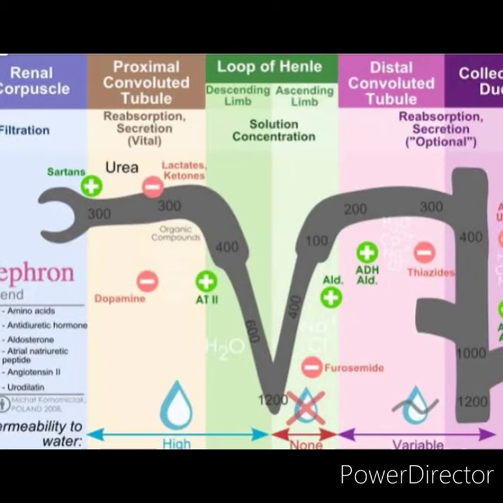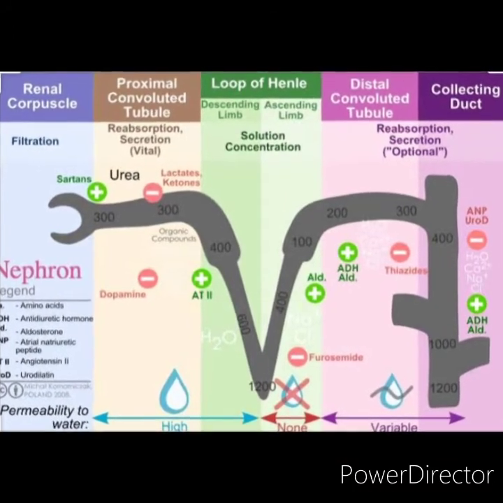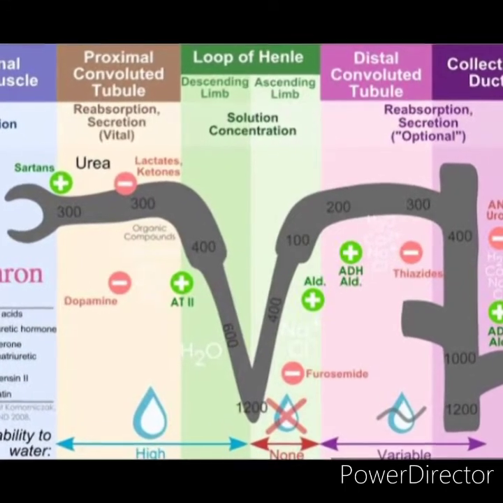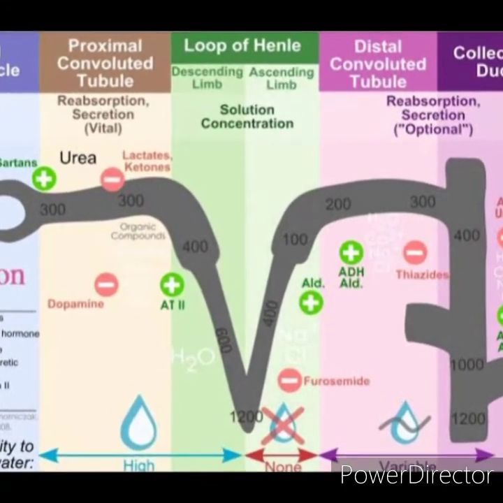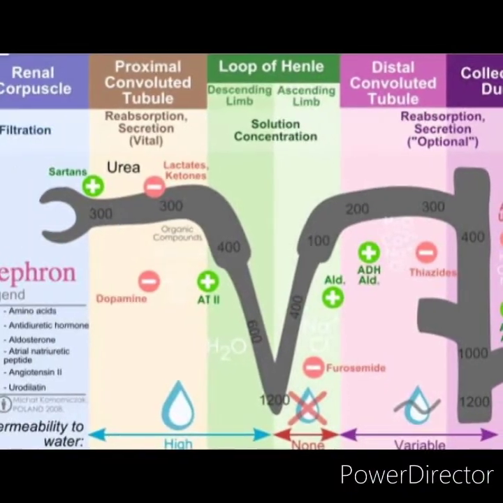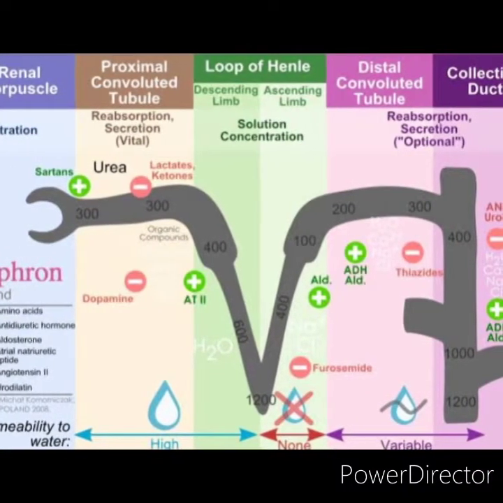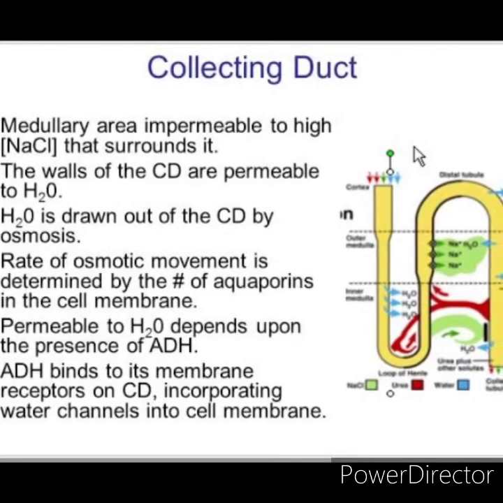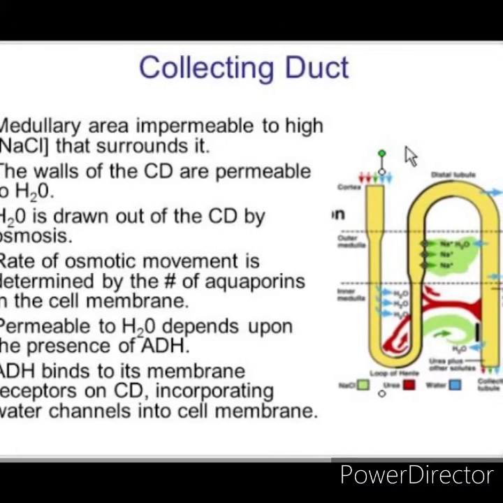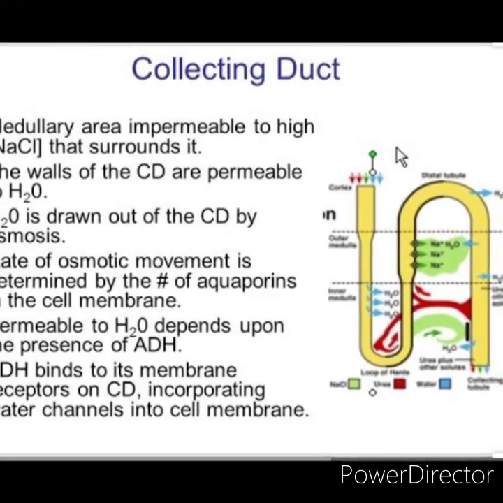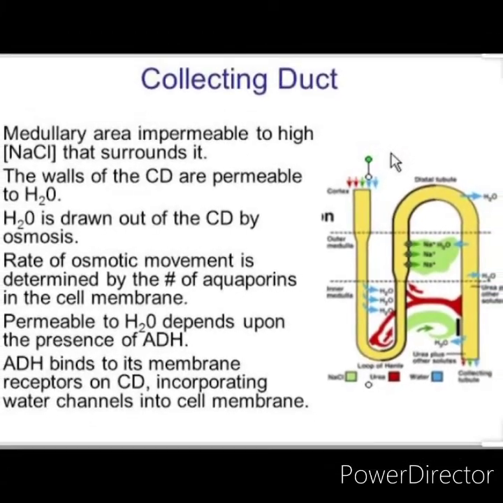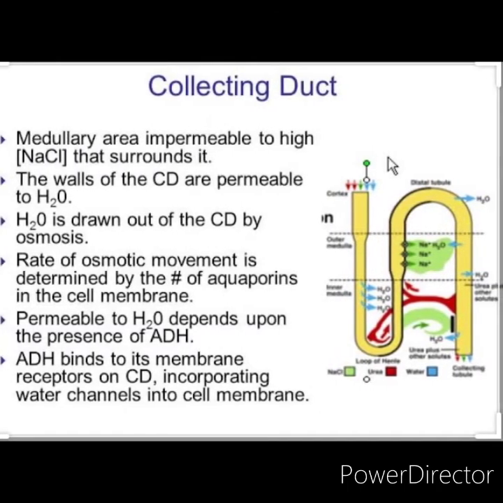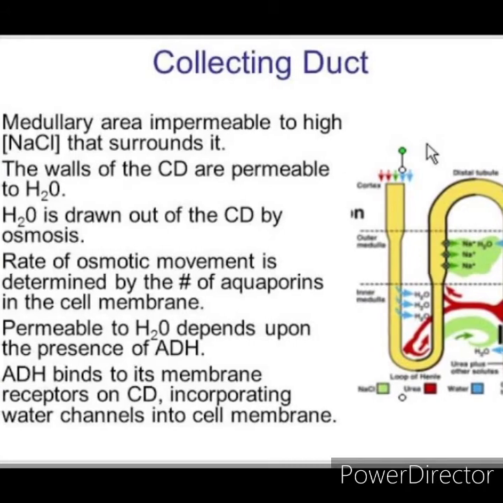Now, length and extent of loop of Henle. The length and extent of loop of Henle vary in different nephrons. First, in cortical nephrons, it is short and the hairpin bend penetrates only up to outer medulla. Second, in juxtamedullary nephrons, this is long and the hairpin bend extends deep into inner medulla. In some nephrons, it even runs up to the papilla.